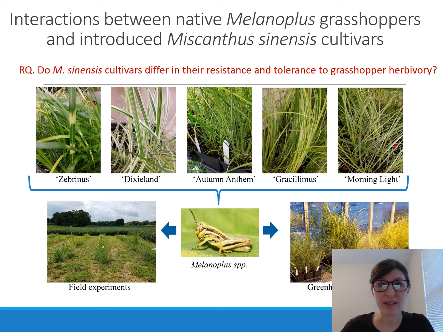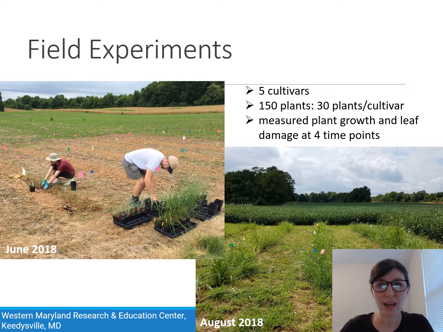So for this project, we were interested whether different cultivars of Miscanthus sinensis differ in their resistance and tolerance to grasshopper herbivory. To explore this, we used Melanoplus grasshoppers, which are very common in our field area, and we conducted field experiments and greenhouse experiments. In our field experiments, we randomly planted 150 plants, 30 plants per cultivar, and we measured plant growth and leaf damage from grasshopper herbivory at 4 time points during the growth season.